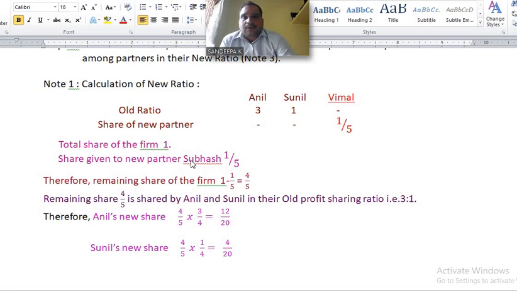Next, please make an assumption that in the problem only the old ratio and share of new partner are given, then you have to find out the remaining share of the firm. Assume total share of the firm is 1.